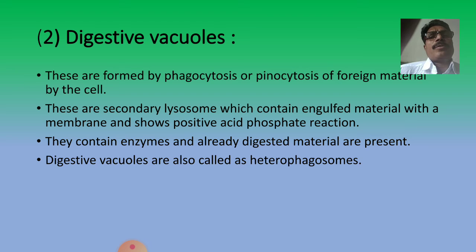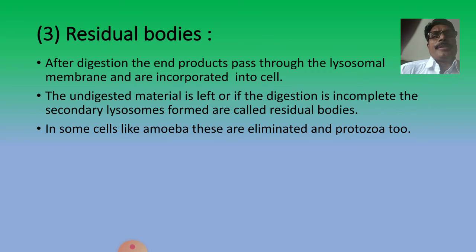Now digestive vacuoles. These are formed by phagocytosis or pinocytosis of foreign materials by the cell. These are secondary lysosomes which contain engulfed material within a membrane and show a positive acid phosphatase reaction. They contain enzymes, and already digested material is present. Digestive vacuoles are also called heterophagosomes.